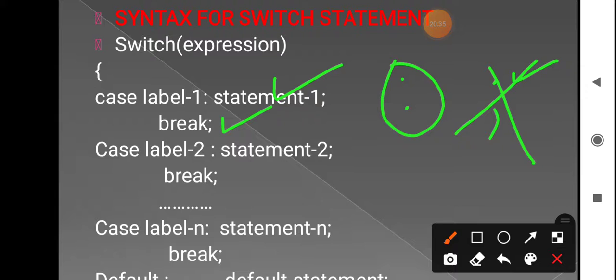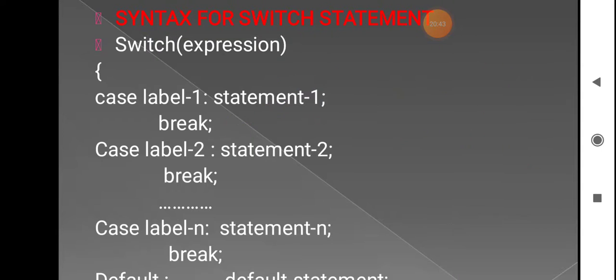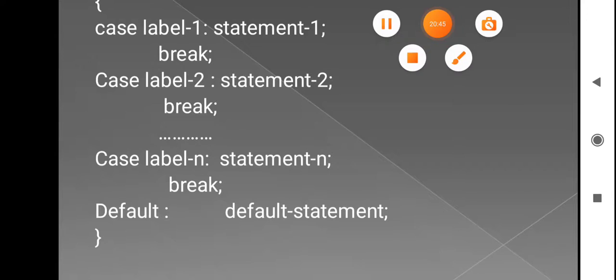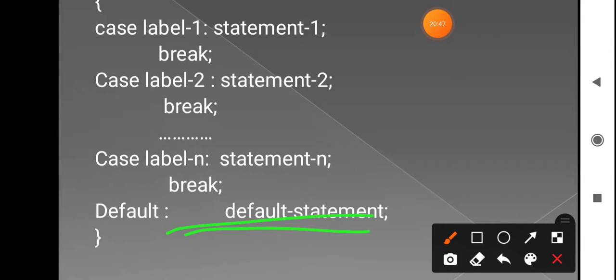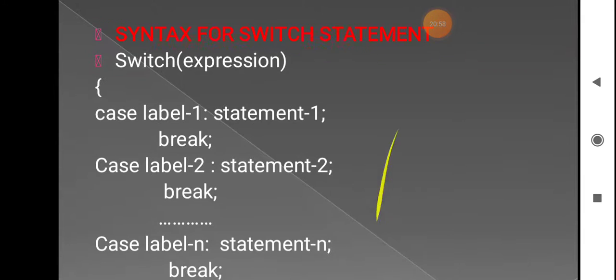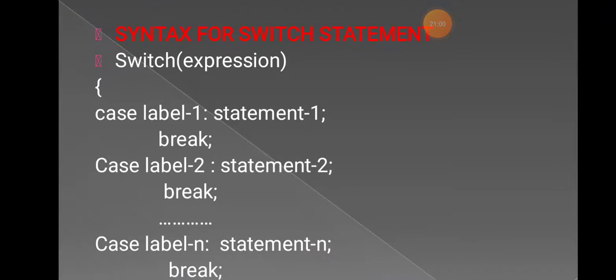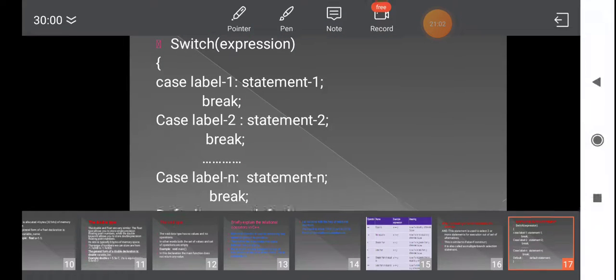Next you have to write the break. Similarly you have to follow the next case label 2, statement 2, and write until the last statement n. Okay, lastly you have to write the default statement. So default statement means what? If it is not matching with any one of the cases, then the default statement will be executed. Okay. So this is the syntax you have to write for the switch statement.